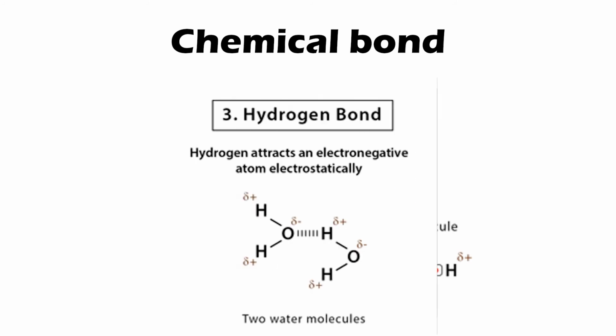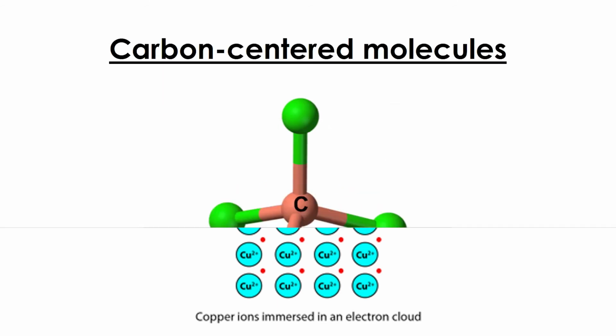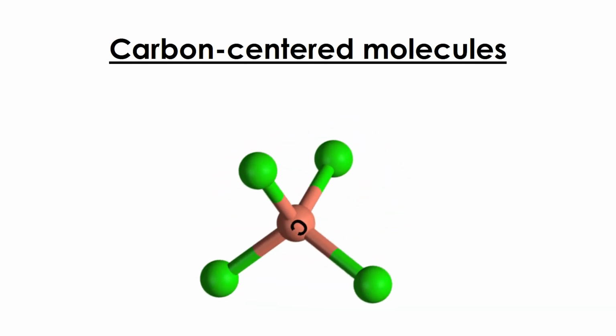Hydrogen bonding is a weaker form of chemical bonding. It is a type of polar covalent bonding between oxygen and hydrogen wherein the hydrogen develops a partial positive charge. A metallic bond is a force that holds atoms together in a metallic substance. Such solid consists of tightly packed atoms, where the outermost electron shell of each metal atom overlaps with a large number of neighboring atoms. Carbon has 4 electrons involved in reactions.